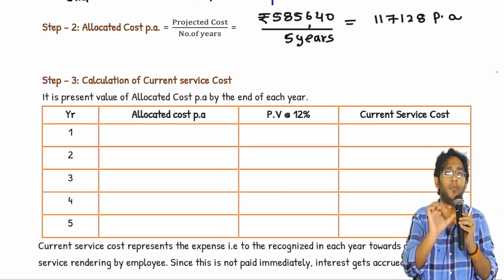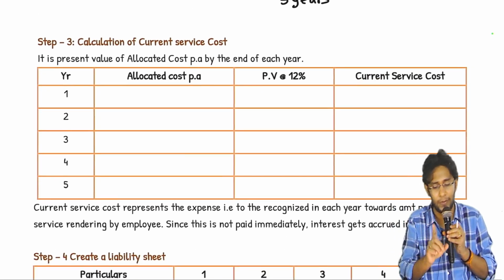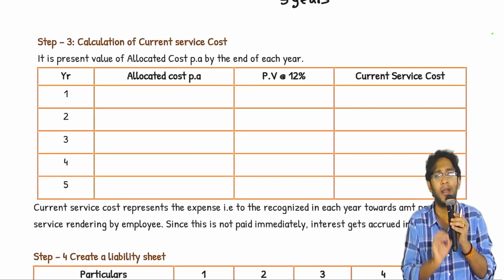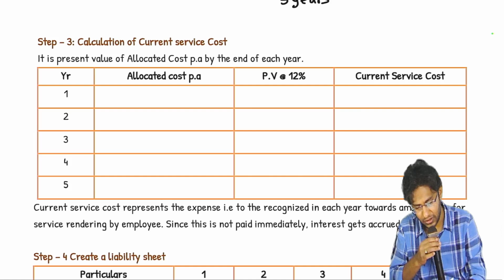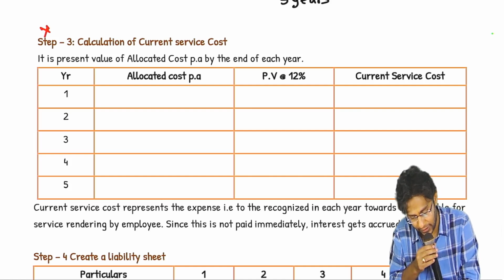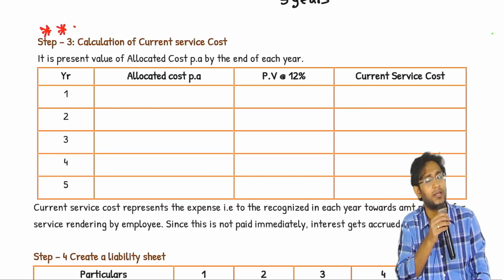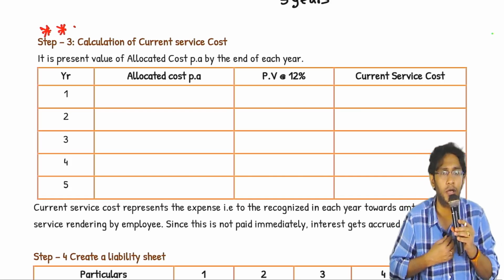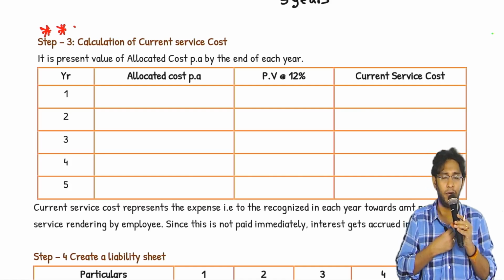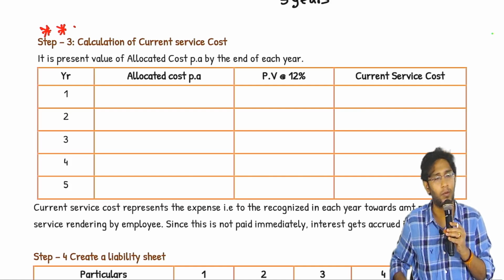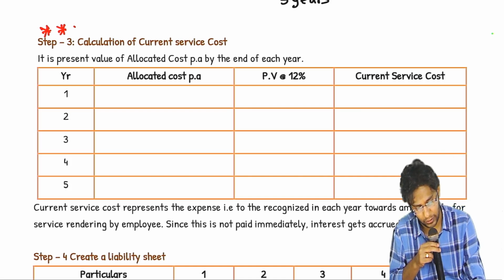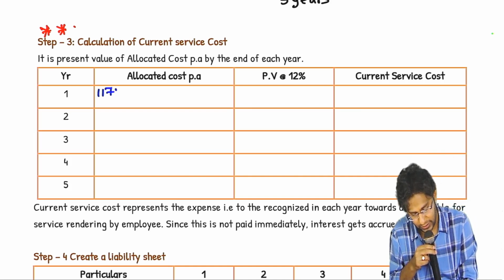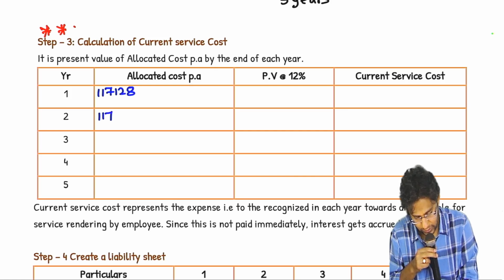It is the per annum cost. Step number 3 is called current service cost. This is the most important step in our calculation. Current service cost means, observe correctly. If you look at the table, it will be misleading. Be careful. How is the table looking? Here 1, 2, 3, 4, 5. What is allocated cost per annum? We got 117.